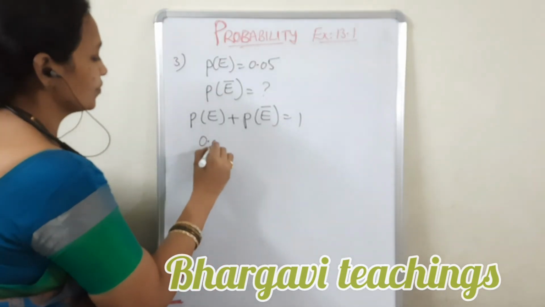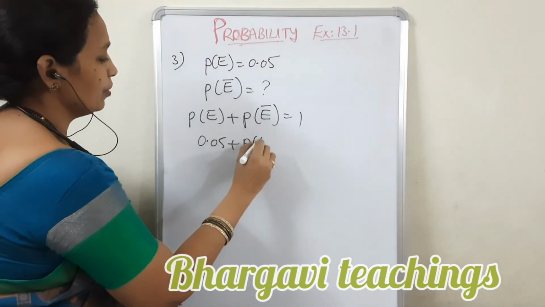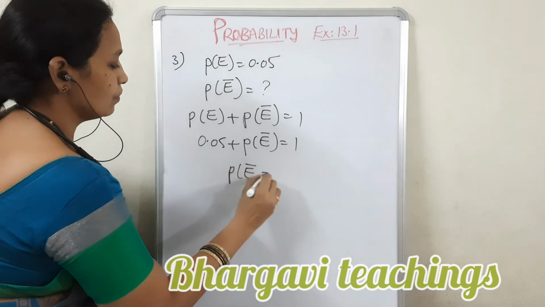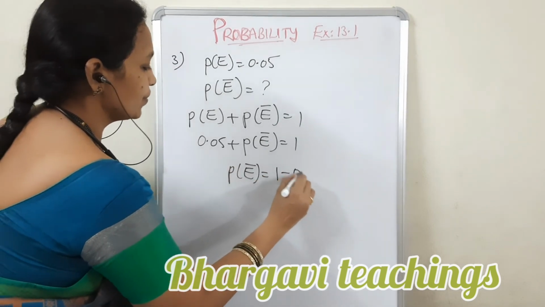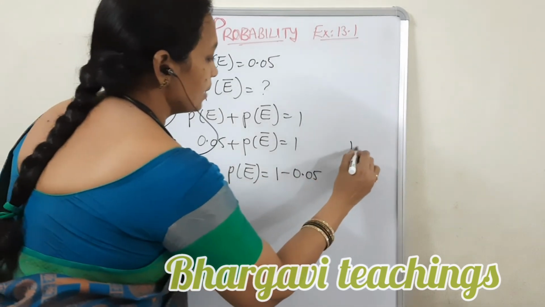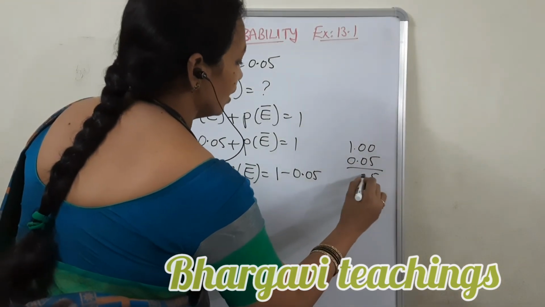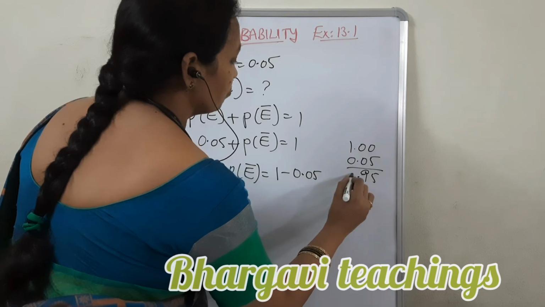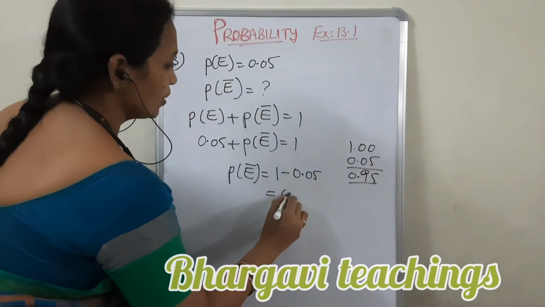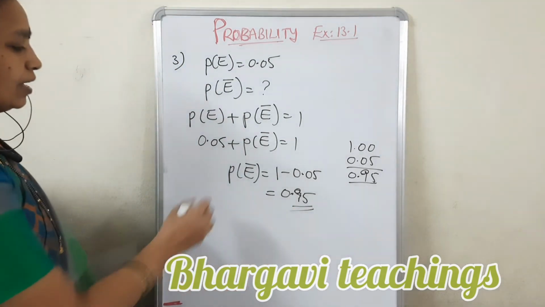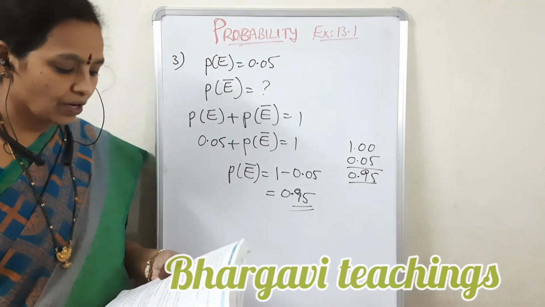Substituting, 0.05 plus P of not E is equal to 1. So P of not E is 1 minus 0.05, which is 0.95. So 0.95 is the probability of not E.